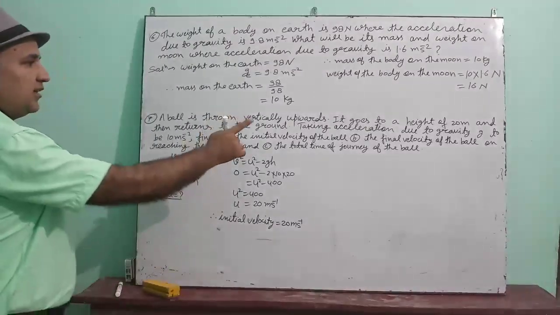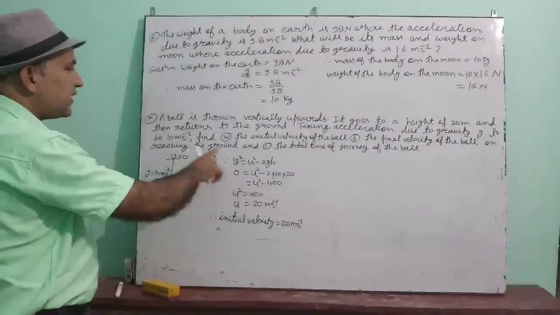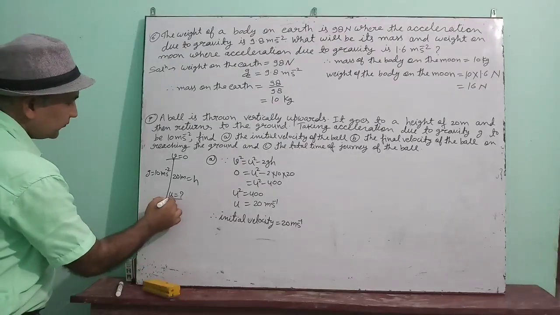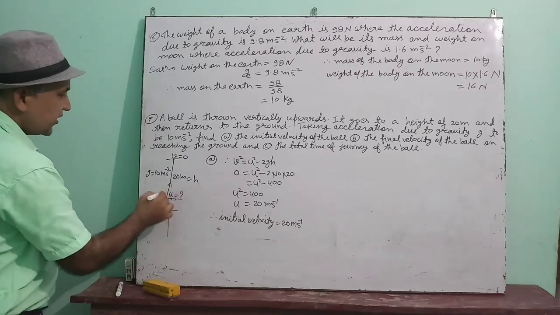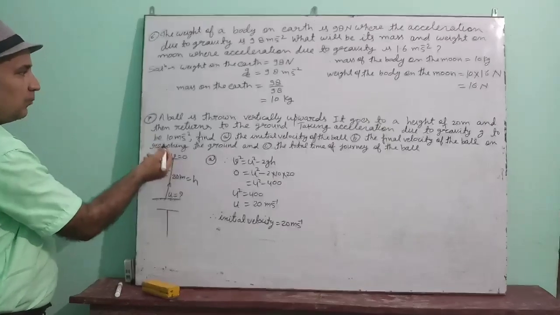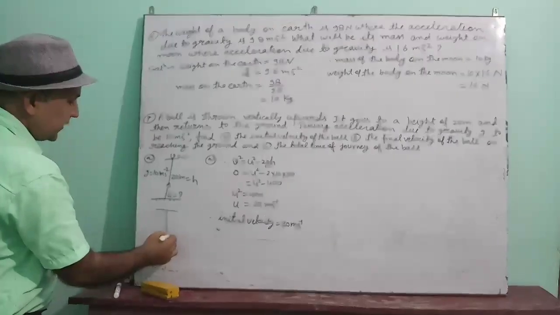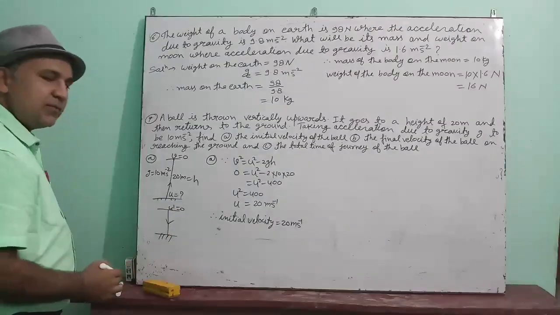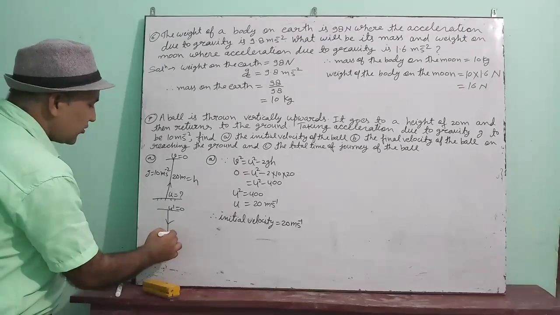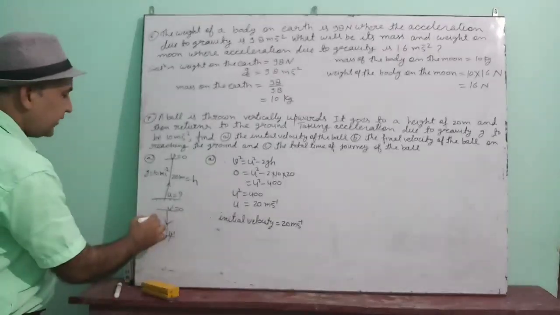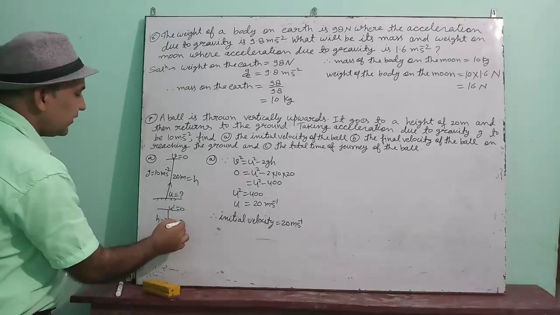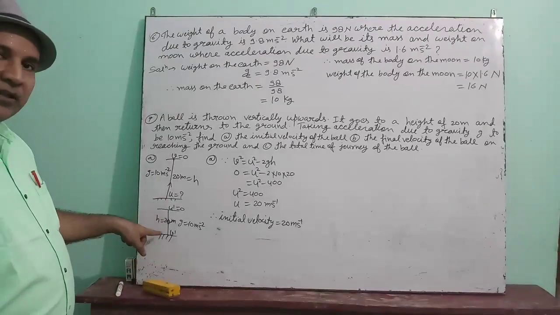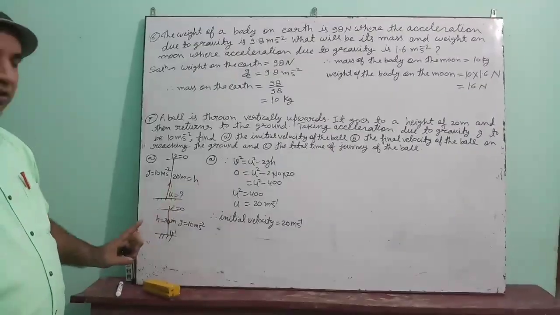Now see, the final velocity of the ball on reaching the ground. From here the object starts returning. In the first case, the ball is going upward, but in the second case the ball is coming downward. In this case, initial velocity will be 0. Final velocity we have to find. Height will be the same, 20 meter. Gravity is also 10 meter per second square. Are you watching from here? Again we have to apply the third equation of motion.